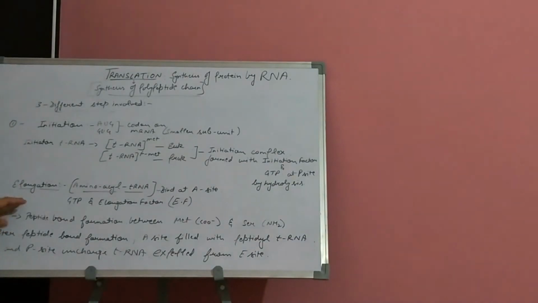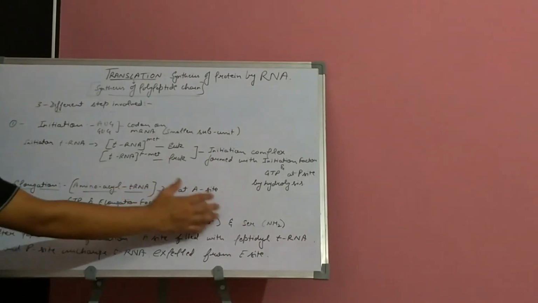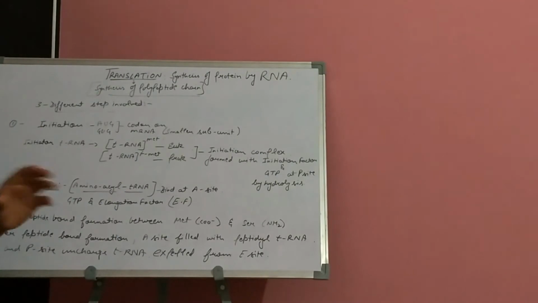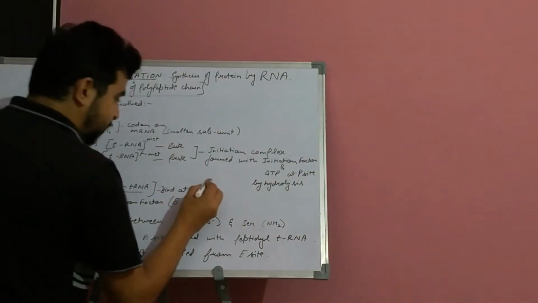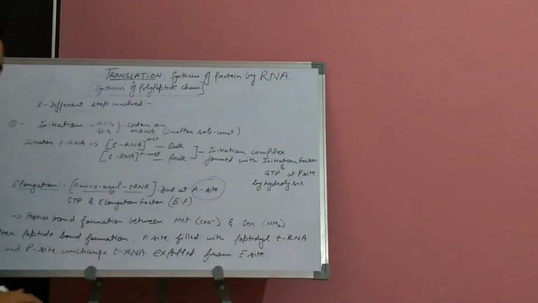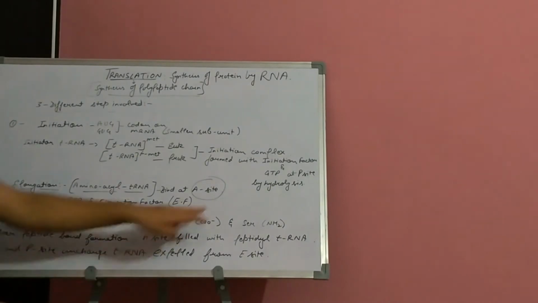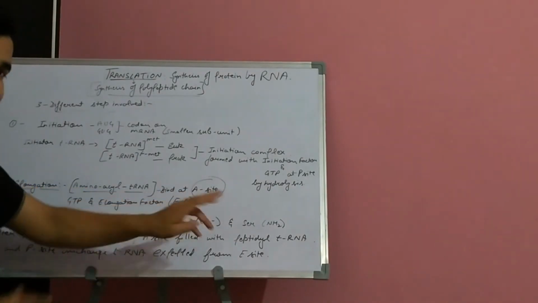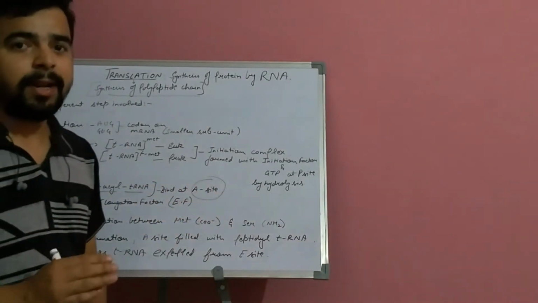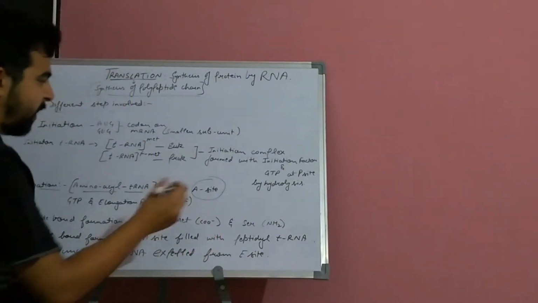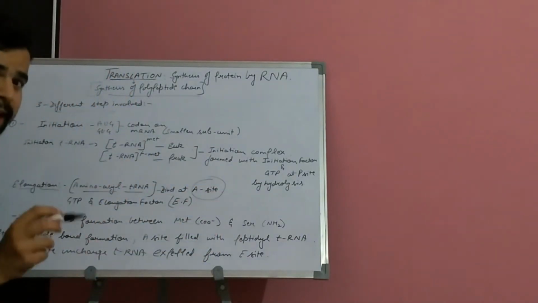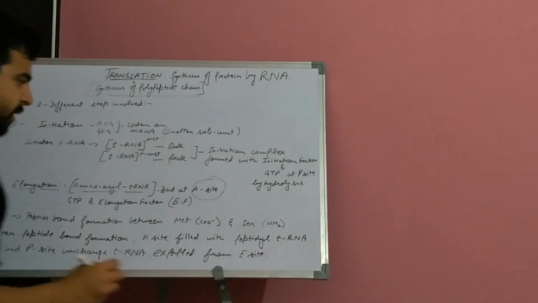Now next is the elongation. For elongation, the amino acid tRNA is now binding at the A site. We had discussed the A site earlier also for ribosomal RNA, because the A site is the site which will carry tRNA with amino acids.